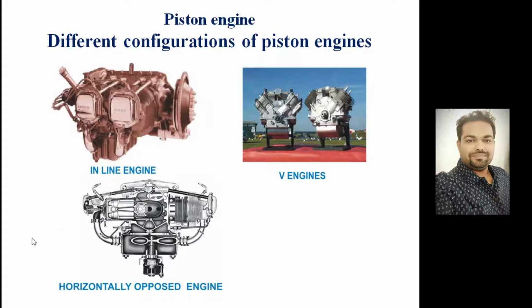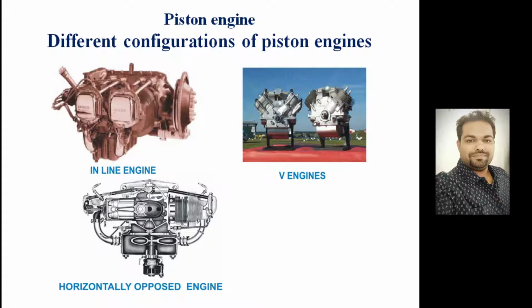The third configuration is horizontally opposed, right? Where you look at the cylinders, these are the cylinders, those are opposed. So one piston is attached here. These are the two valves. So you look at the configuration of valves here also. These are the valves, right? Valves position, and the piston will be traveling like this and like this, and they will be sharing motion to a single crankshaft. So horizontally opposed engines are the third major configuration.